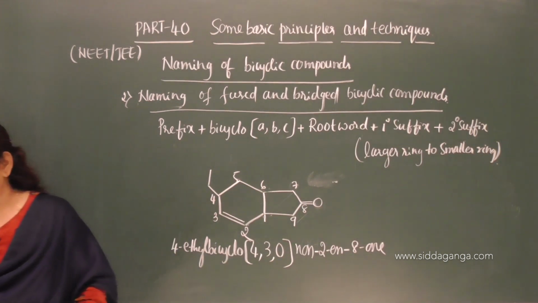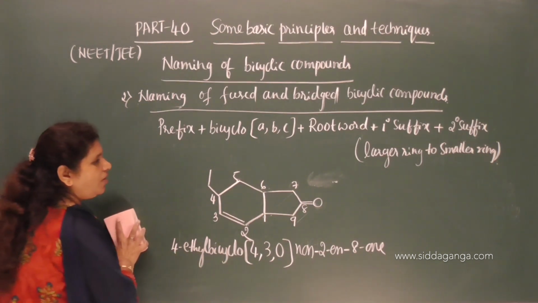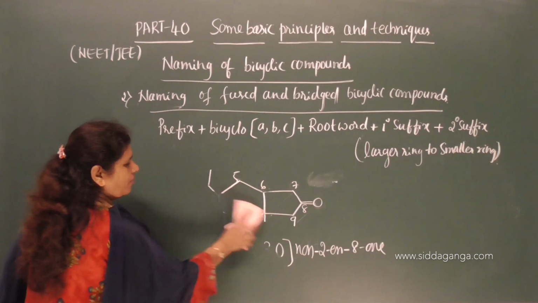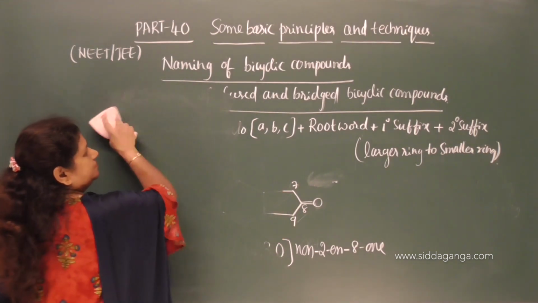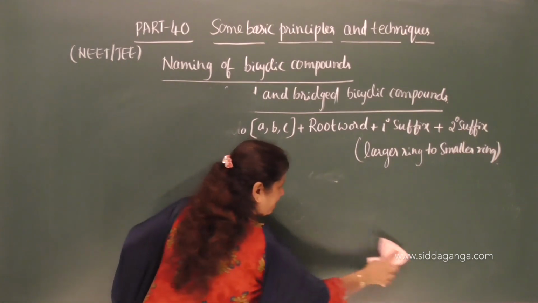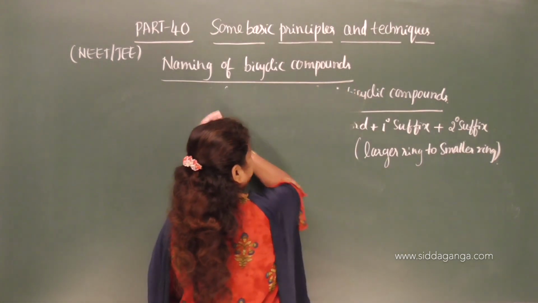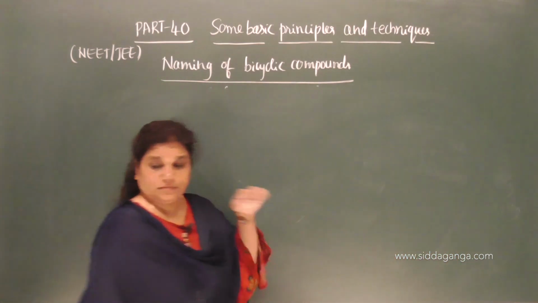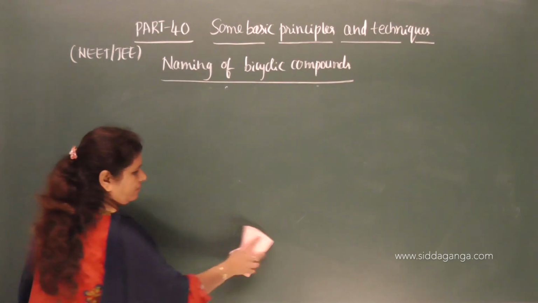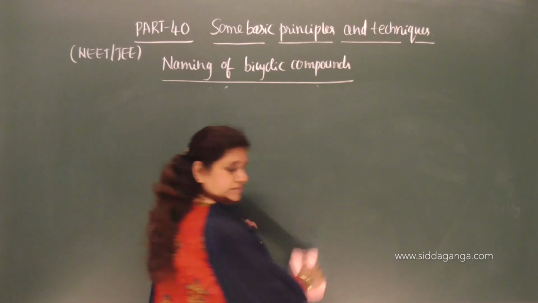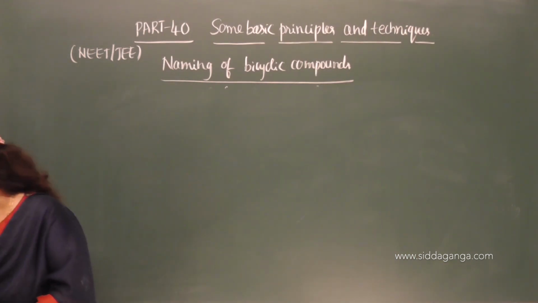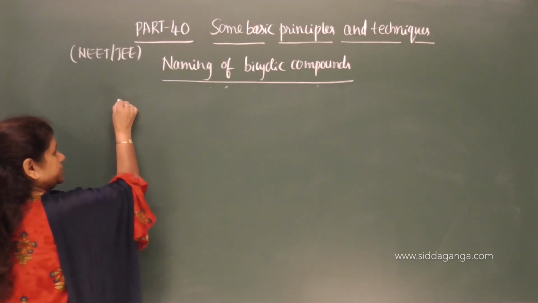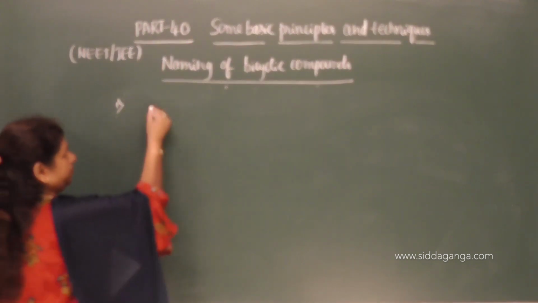Okay. Now, let me give the examples for naming spiro bicyclic compounds and the fused and bridged bicyclic compounds. So, move on to the examples. Take down the examples. Let us first consider spiro bicyclic compounds.